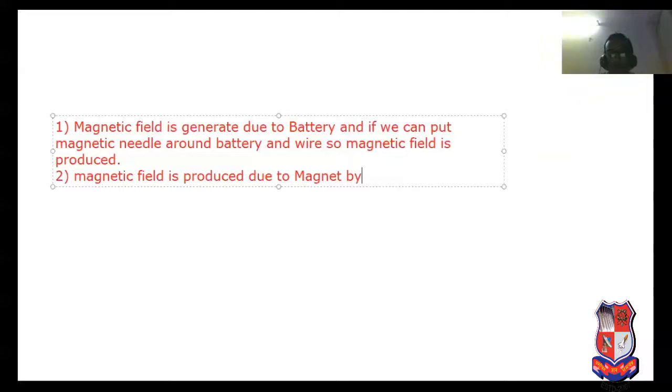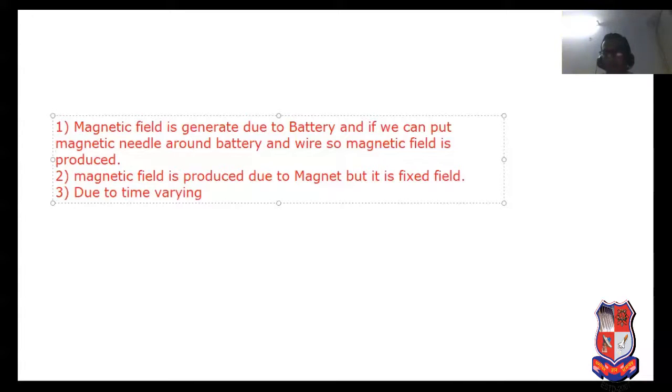But it is a fixed field. Third, due to a time varying electric field, it always produces a magnetic field.